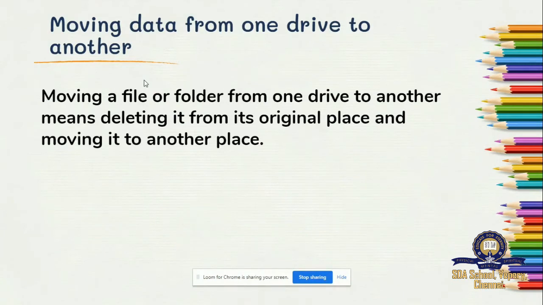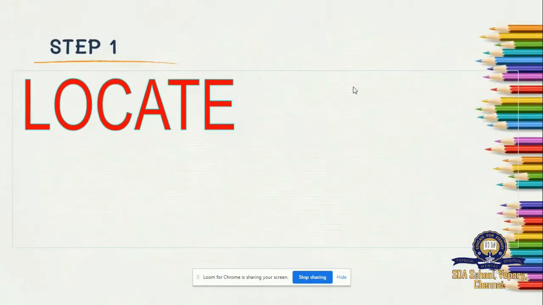You should be clear about the difference. Only then it will be easy for you. Copying is the file will be there in both the drives. Moving is the file will be there only in one folder. So we'll see the steps to move the folder.